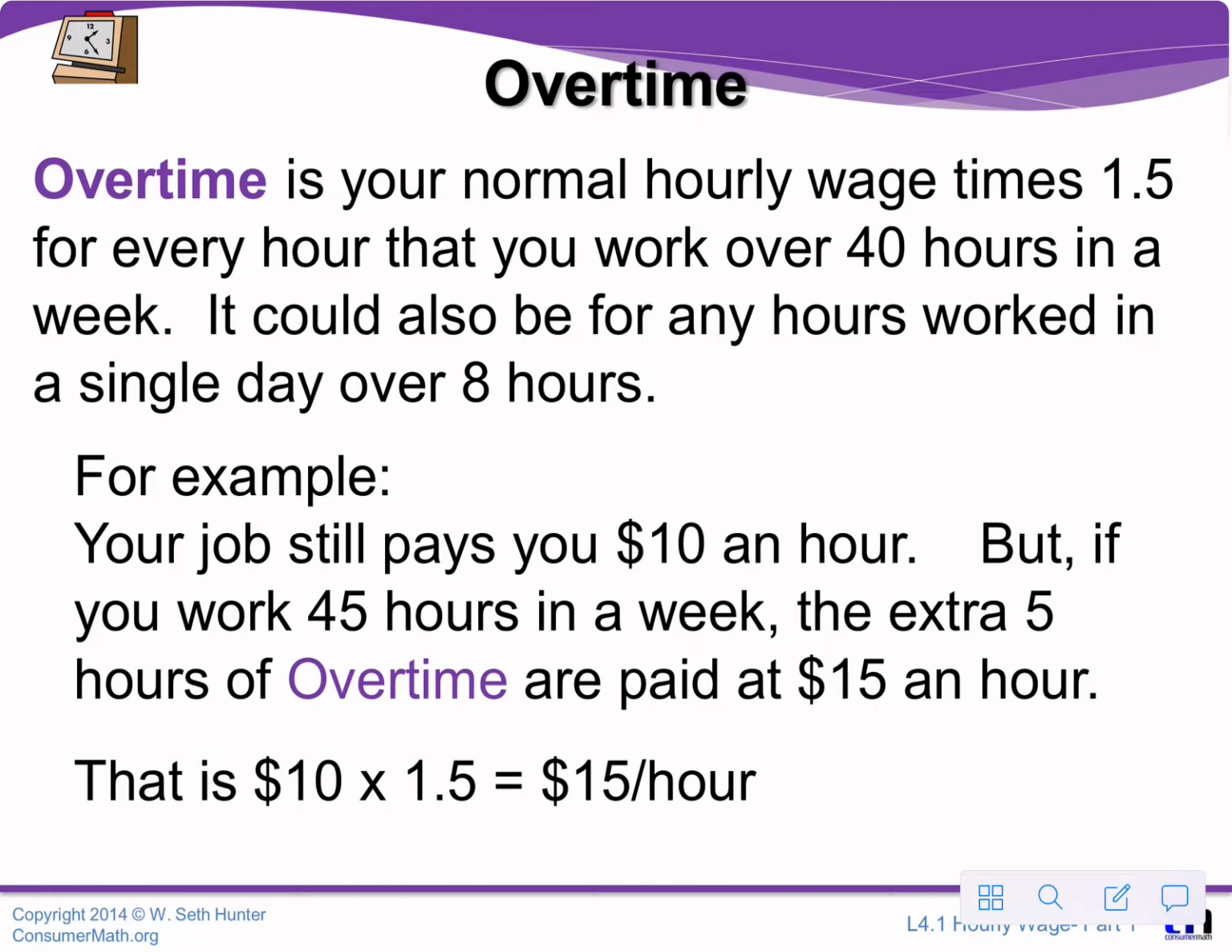Overtime is the normal hourly wage times 1.5 for every hour that you work over 40 hours in a work week. This could be for any hours worked in a single day over 8 hours. An example, your job will still pay you $10 an hour, but if you work 45 hours in a week, the extra 5 hours of overtime are paid at $15 an hour. That'd be 10 times 1.5 gets us 15.